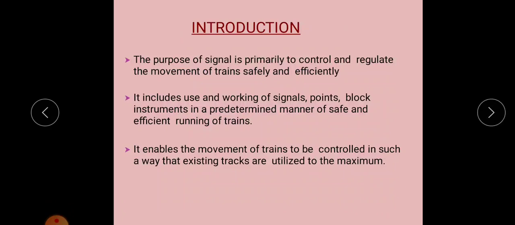and efficiently. It also includes the use and working of signals, points, and block instruments in a predetermined manner for the safe and efficient running of trains. So mainly for the safety and efficiency of our system we are providing signals, and these signals enable the movement of trains in a controlled manner, in such a way that the existing tracks are utilized to the maximum level. So for that we are providing signals.